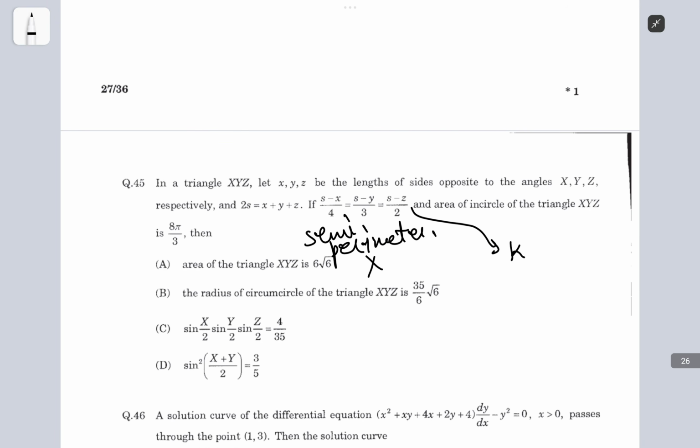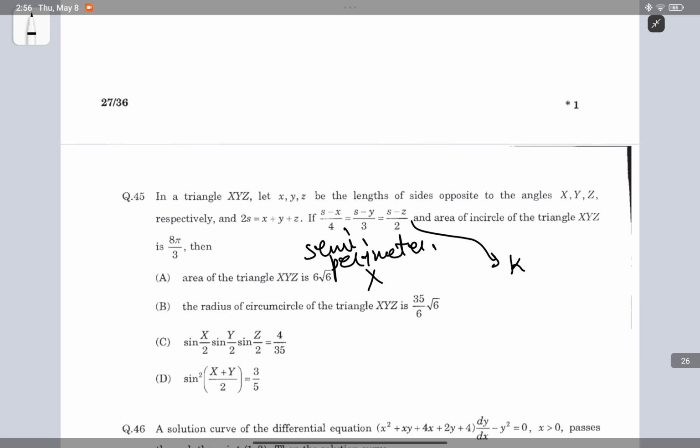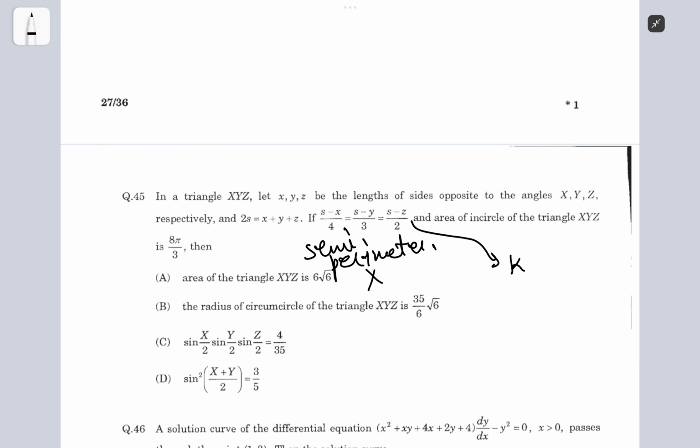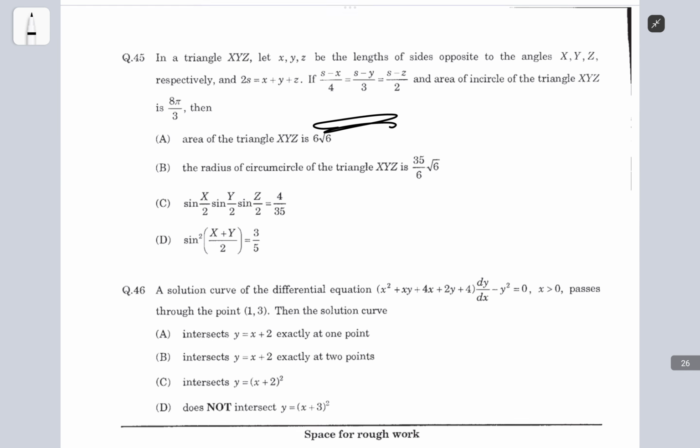I think I didn't really attempt all of it because it's past my bedtime. You can see it's 2:56. Yeah, I have sleep issues, whatever. So I left this one. Pardon for this one, because I don't really remember this chapter. I hardly see any questions from this, so I left this.